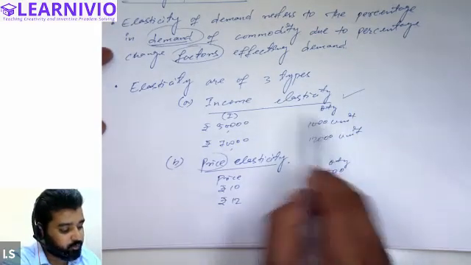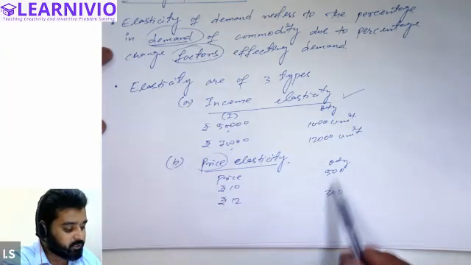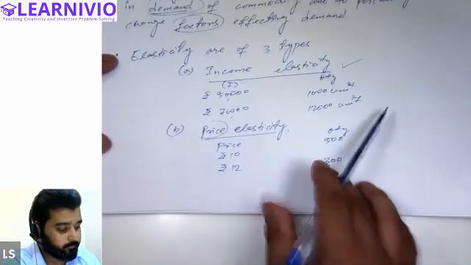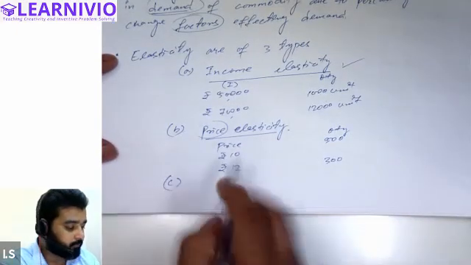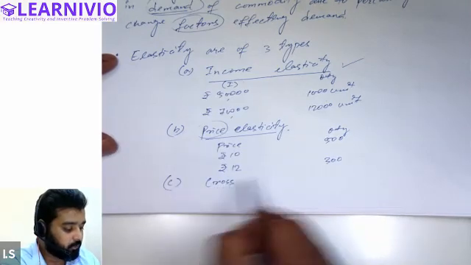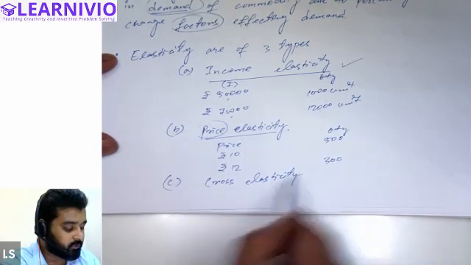When demand changes due to income of the consumer, this is called income elasticity. When demand changes due to price of the commodity, this is called price elasticity of demand. Similarly, there is one more type of elasticity, that is called cross elasticity. What is cross elasticity?